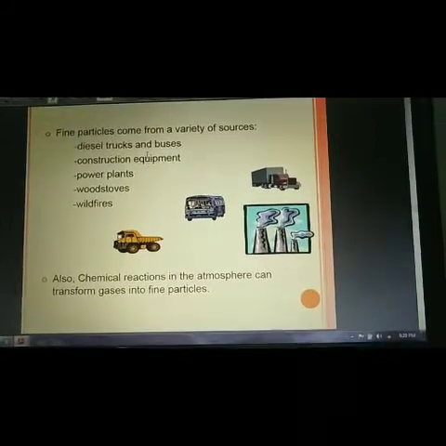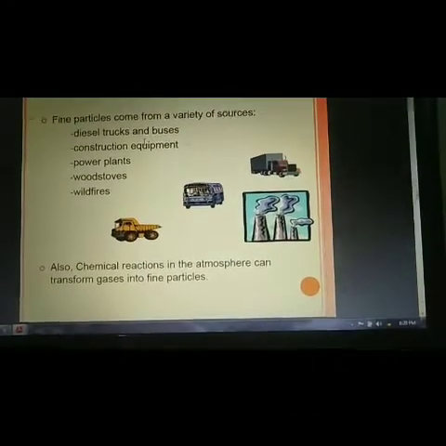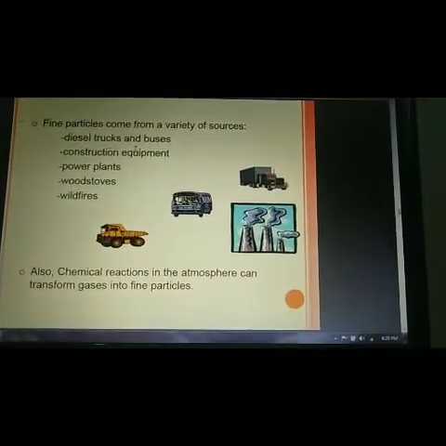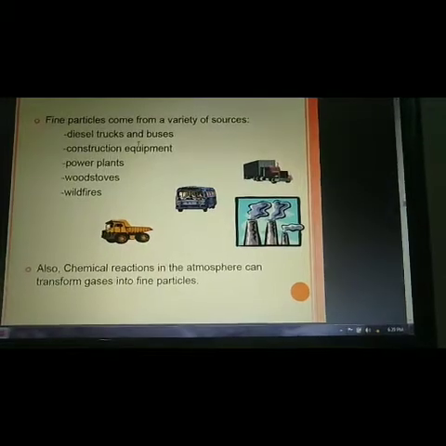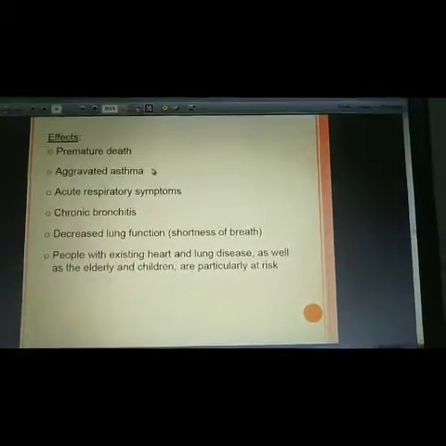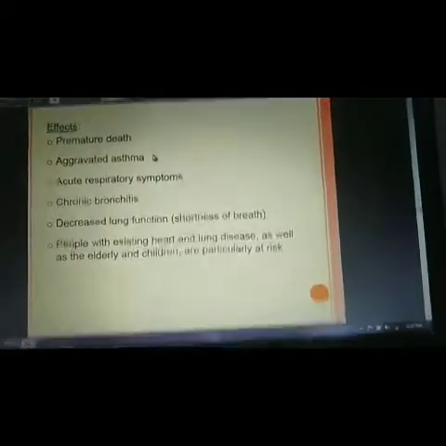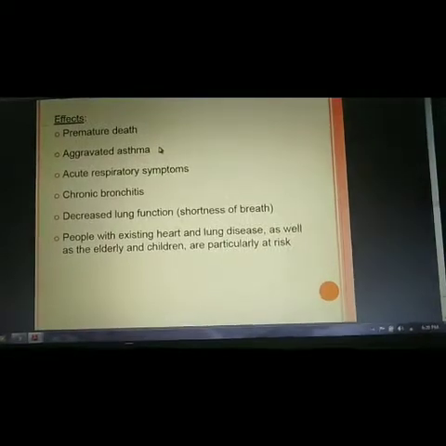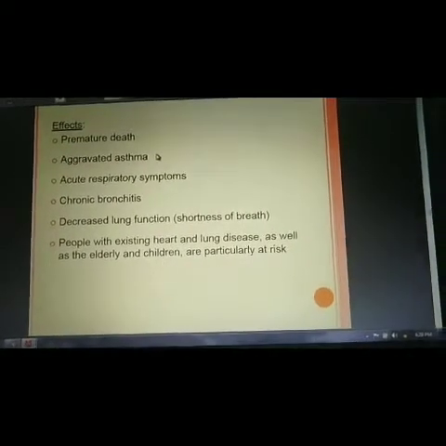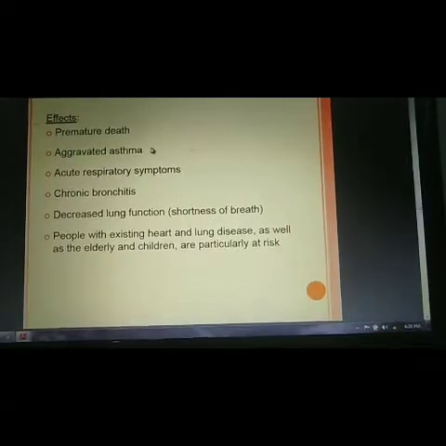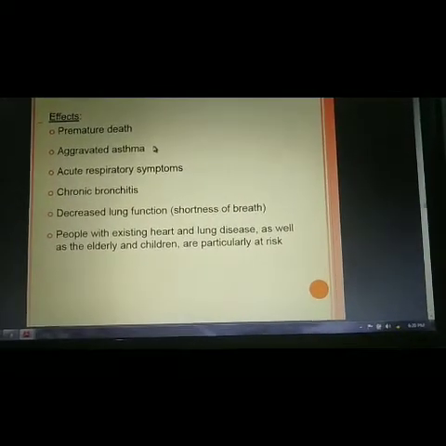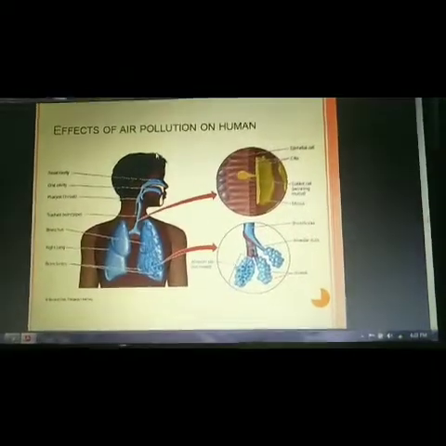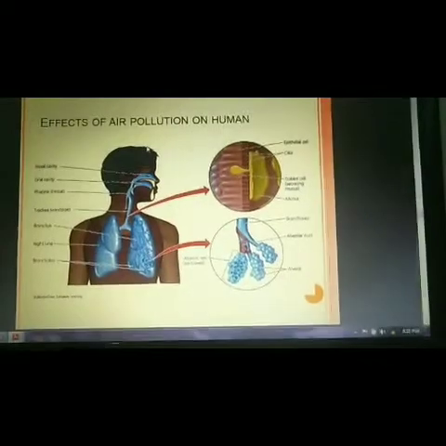So, sources of particulate matter. Fine particles come from various sources: diesel trucks and buses, construction equipment, power plants, wood stoves and wildfires. Also, chemical reactions in the atmosphere can transform gases into particulates. So what is the effect of particulate matter? It causes premature death, asthma, acute respiratory symptoms, chronic bronchitis, decreased lung function. People with existing heart and lung disease, as well as the elderly and children, are particularly at risk.